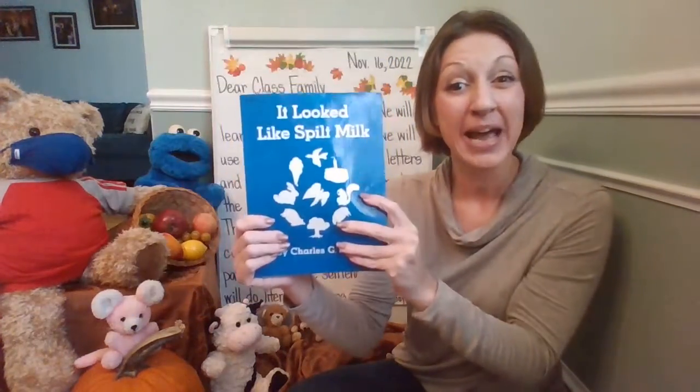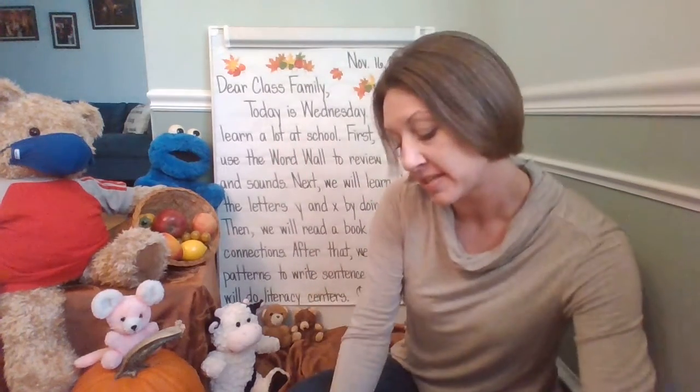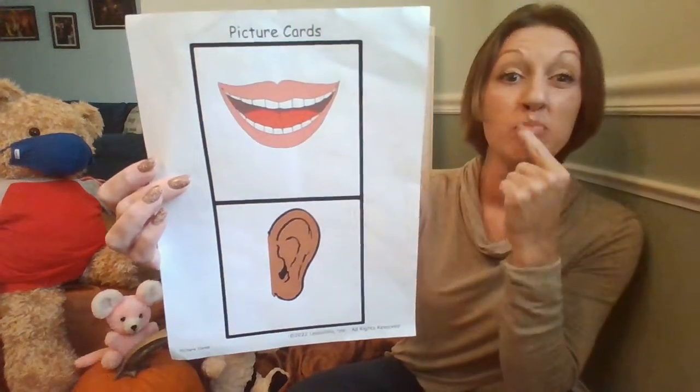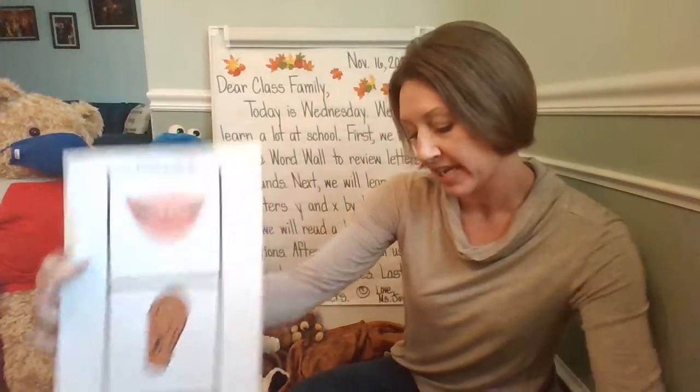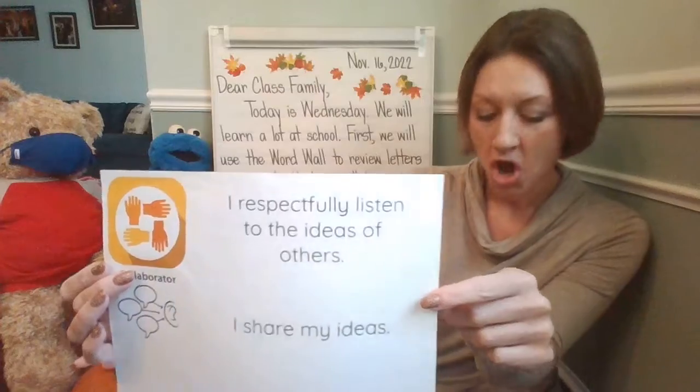We're going to read this pattern book. We're going to be making connections when we see these different images in the book called It Looked Like Spilt Milk. Okay, after that we'll use patterns to write sentences. We're going to be doing pattern sentences and practicing writing that. Okay, we're going to be a great communicator, speak clearly and listen. Remember, I respectfully listen to the ideas of others and I share my ideas.